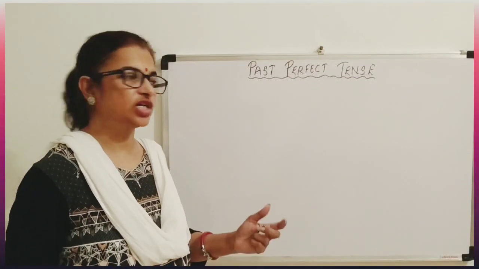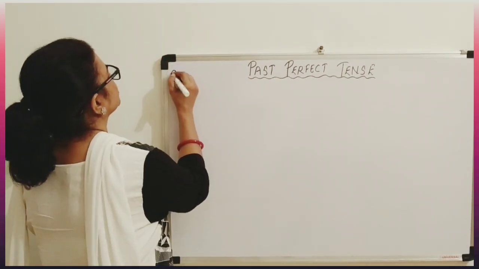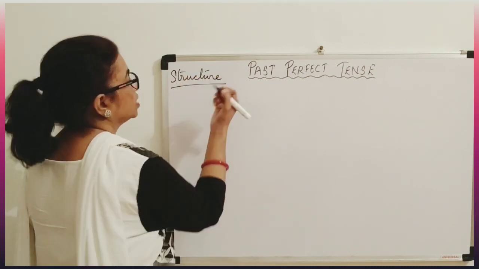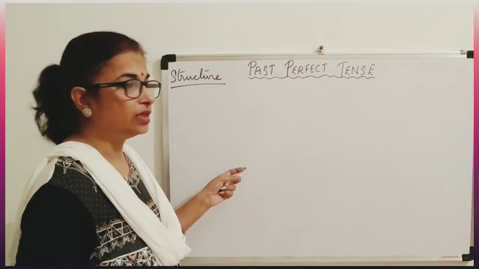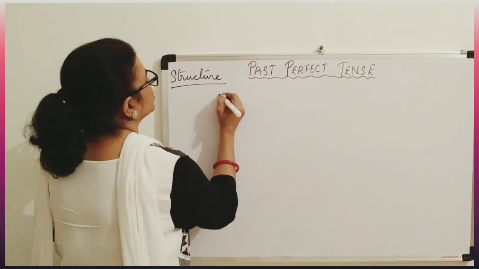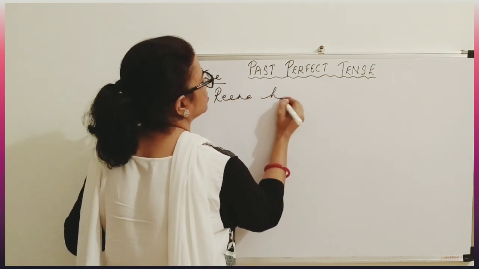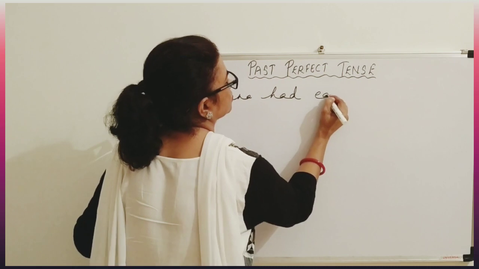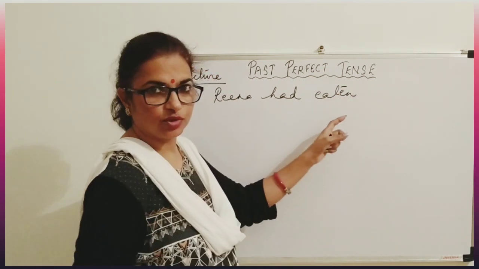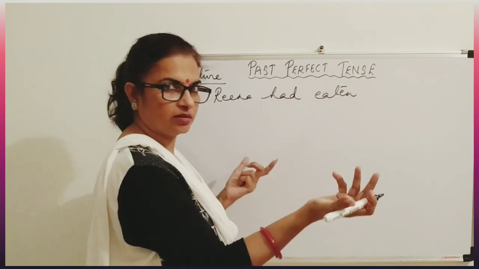Now let us see the structure of past perfect tense. What is the structure? First let us take a sentence in the affirmative: Reena had eaten. Now you all know that with had, V3, the third form of the verb, always comes. So Reena had eaten. Full stop.